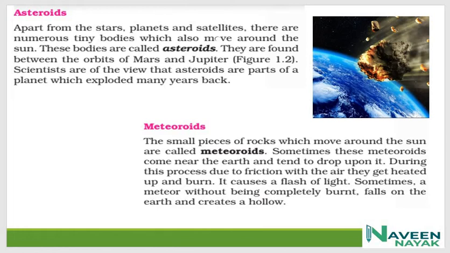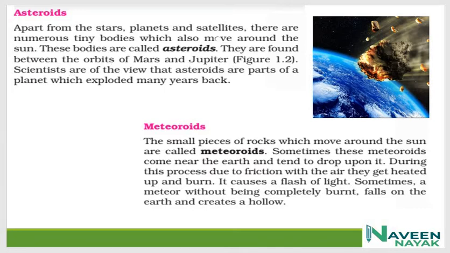Asteroids. Apart from the stars, planets and satellites, there are numerous tiny bodies which also move around the sun. We see here asteroids are tiny bodies which move around the sun. These bodies are called asteroids. They are found between the orbits of Mars and Jupiter. Remember this, they are found between the orbits of Mars and Jupiter.